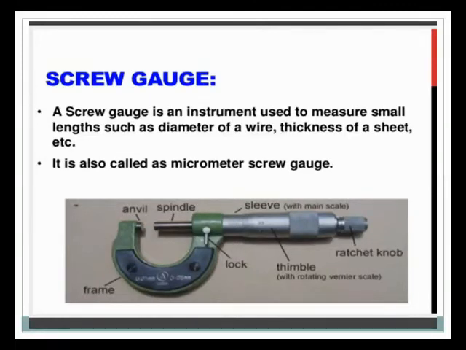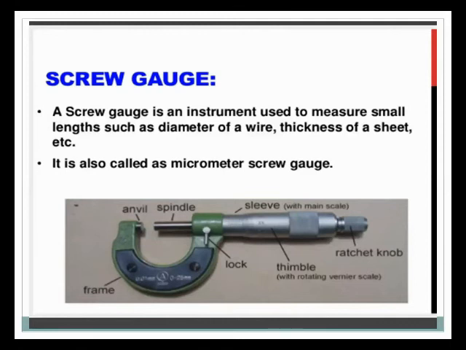I hope you understand the structure of the screw gauge. I will repeat it again. A screw gauge is an instrument used to measure a small length, such as the diameter of a wire or the thickness of a sheet.